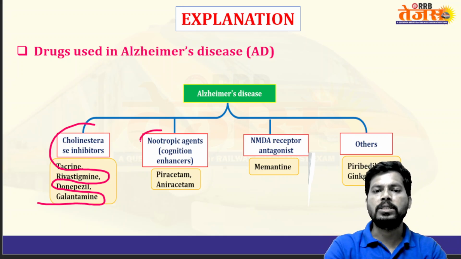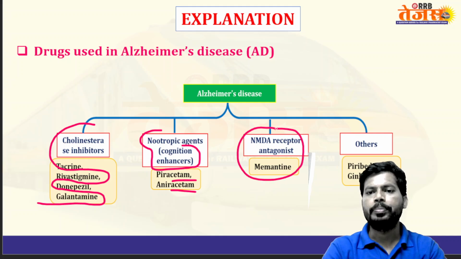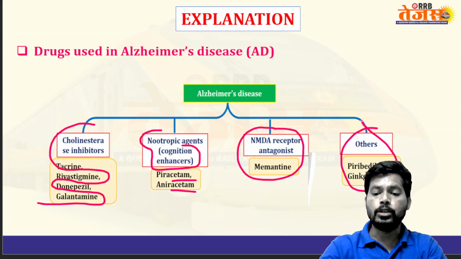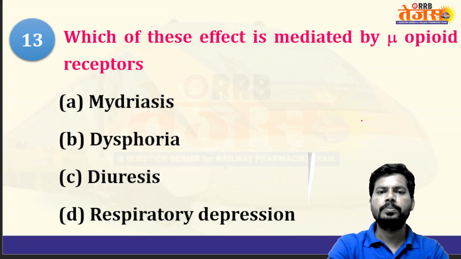Next, nootropics: the substances or agents that enhance memory, cognition enhancers like piracetam, aniracetam. Next, NMDA receptor antagonist like memantine. Next, others like piribedil, ginkgo biloba also come under drugs for treatment of Alzheimer's disease.